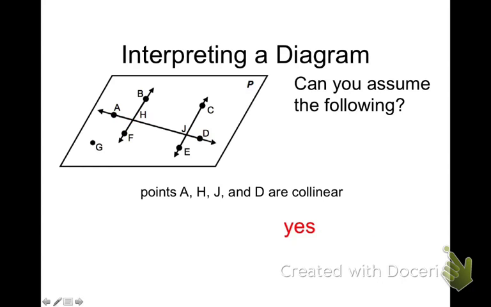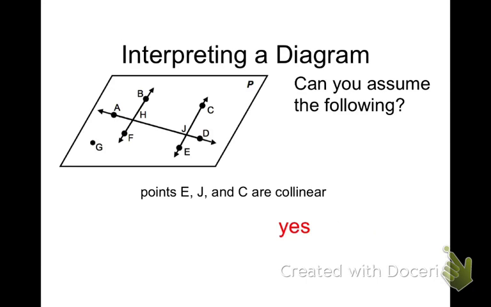Second one, points F, H, and B. Here's F, point H right here, and point B. Are those collinear? Yes, they're all on the same line. Points E, J, and C, are those collinear?